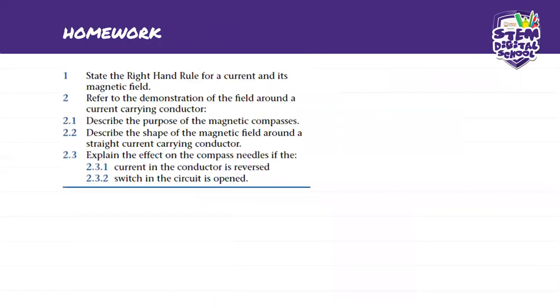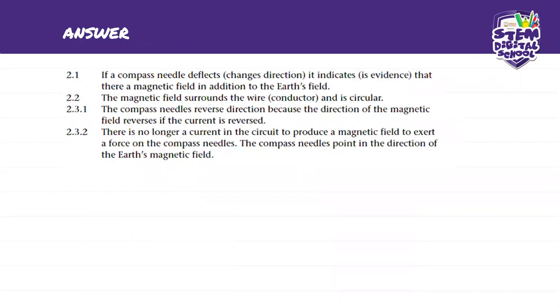Okay, so moving to 2.1, it says describe the purpose of a magnetic compass. The answer here is if a compass needle deflects or changes direction, it indicates that there's a magnetic field in addition to the Earth's field.